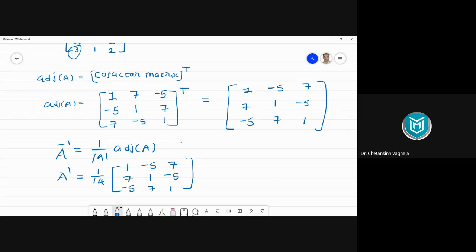Now, do you think this method is very useful if your matrix size is very big? Like, I mean, for 5 by 5 or 6 by 6 or 10 by 10, do you think this method would be feasible to use? No, sir. Complex. Right? Because for 3 by 3, we have to calculate 9 cofactors. Then we need to take its transpose. And then after that we are getting our inverse. So if your matrix size are big, like 4 by 4, 6 by 6, 8 by 8, 10 by 10, then this method practically it's tough to implement.